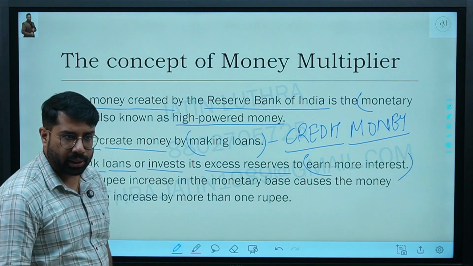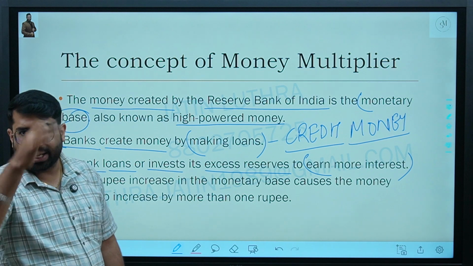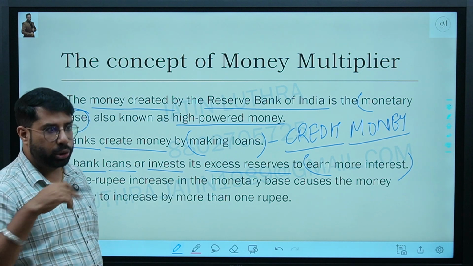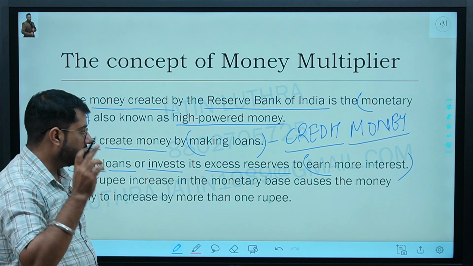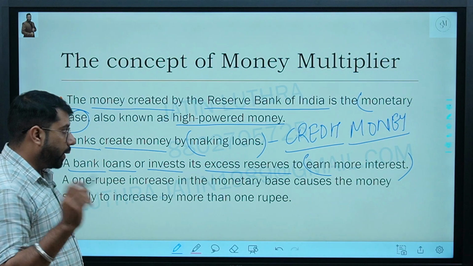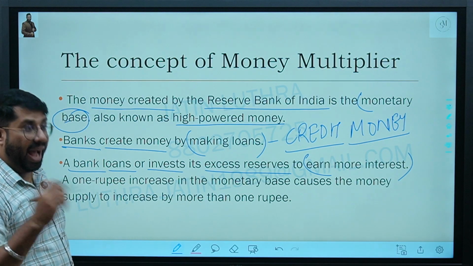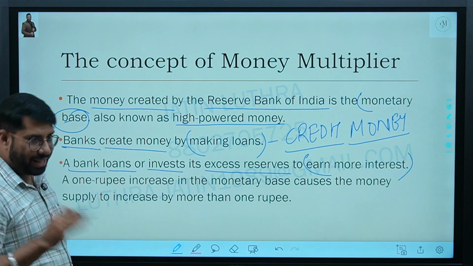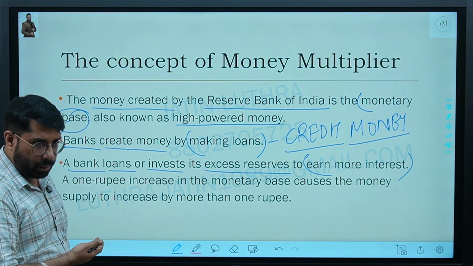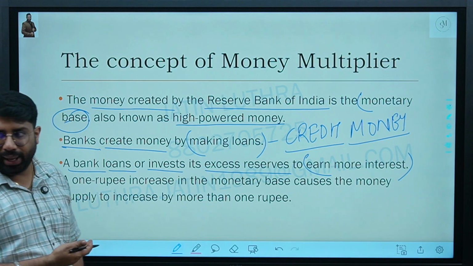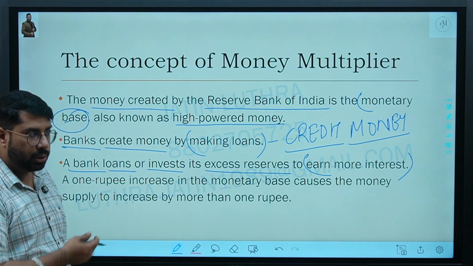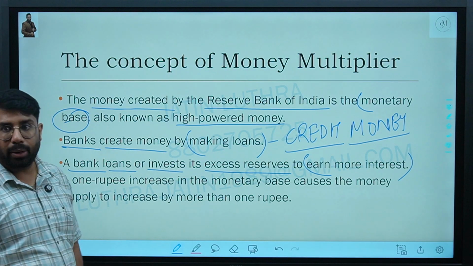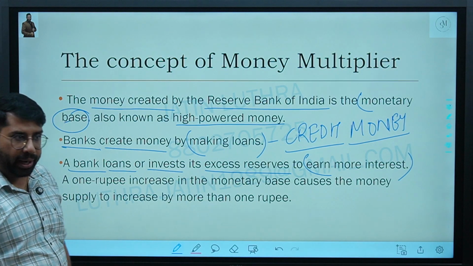Whatever reserves are kept with the bank, I will show you one working right now. Excess reserves means CRR, SLR can also be used for investment in gold or SLR securities. Then the remaining amount also can be invested in the market as a loan, right?